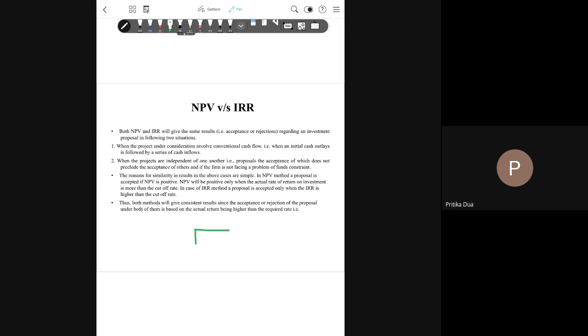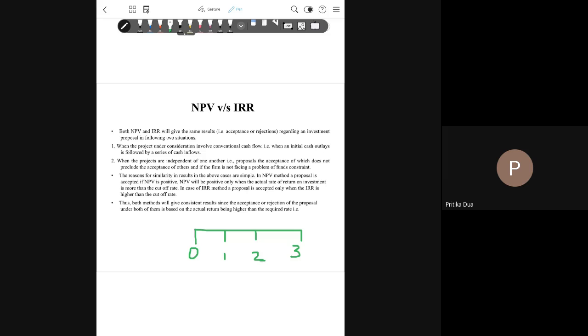Conventional cash flows are when an outflow at zero point of time is followed by cash inflows. So, a project which has a single cash outflow followed by cash inflows over its life is known as a project with conventional cash flows. Under this kind of investment scenario, both NPV and IRR will give you the same result.